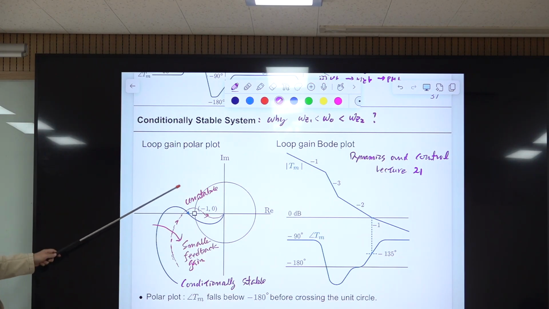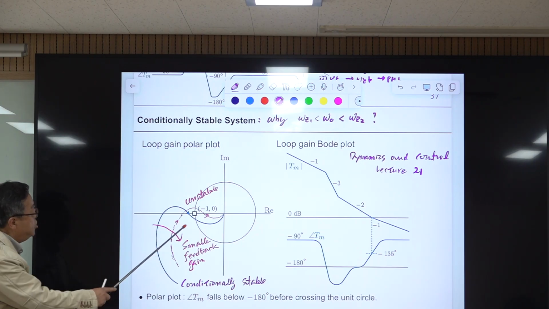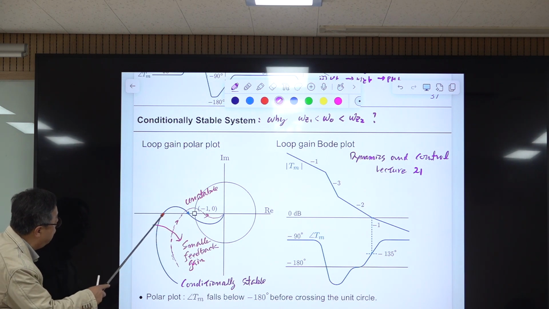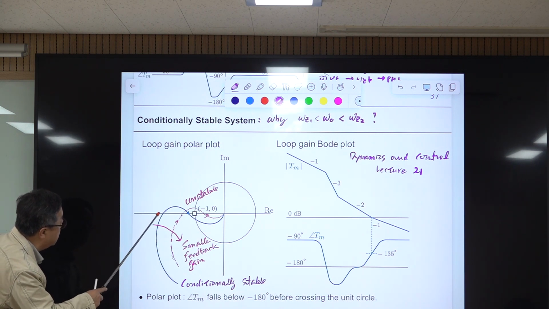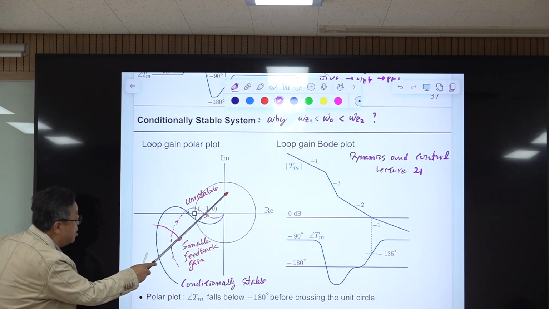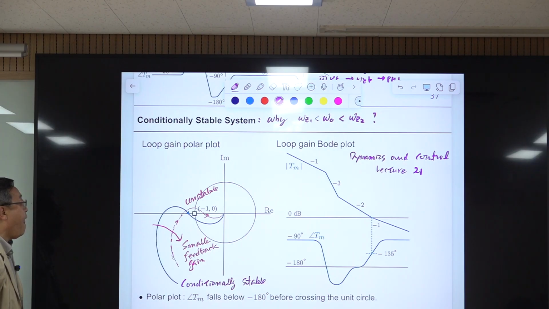So according to this, this is the conditionally stable system. And in terms of phase, the conditionally stable system is this one. So phase goes here. This is a phase of minus 180 degrees. This is minus 270 degrees. Okay? Right.